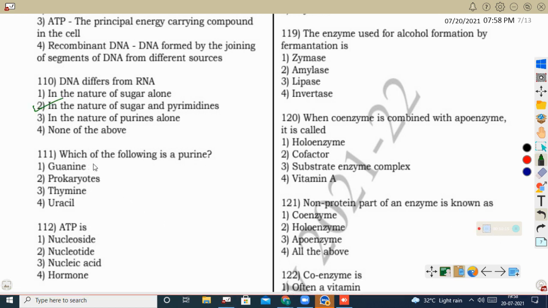Next question, which of the following is a purine? Purines are adenine and guanine, right? So here guanine is a purine. Thymine and uracil, they both are pyrimidines.